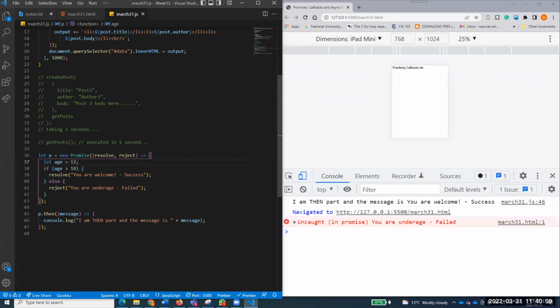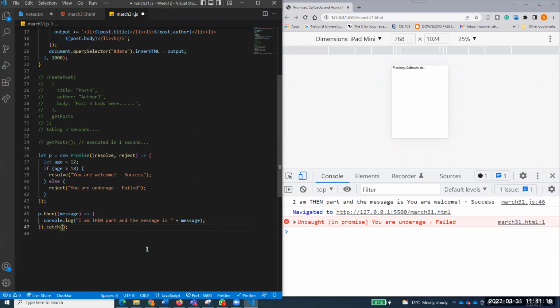Now, if I show you, because I have not handled that one, if I make it less than 18, I won't get any output. So you see, uncaught in promise. You are underage failed. So this is an error. The message is generated, but since I did not catch it, to catch it, look at the syntax. After then bracket, I will come over here and I'll say catch.